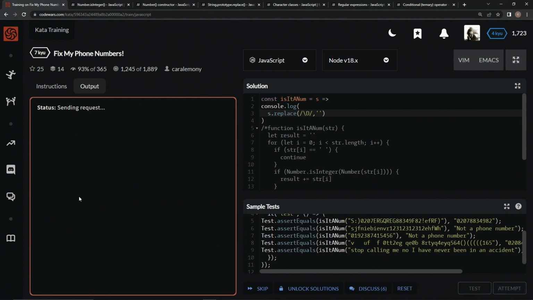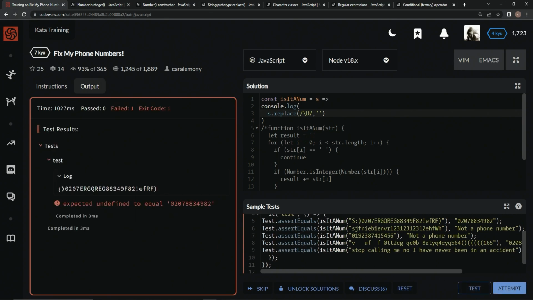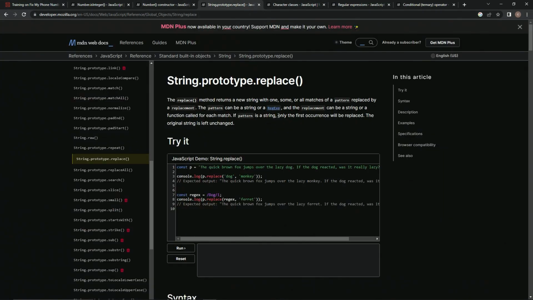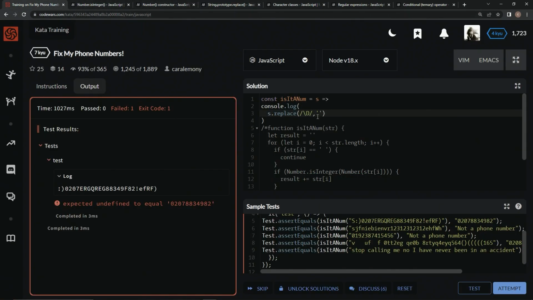Let's test it out. Alright, well, the S is gone, but everything else is still there. You know why? Let's go over here to replace again. Only the first occurrence will be replaced. Well, we need to do it more than once.